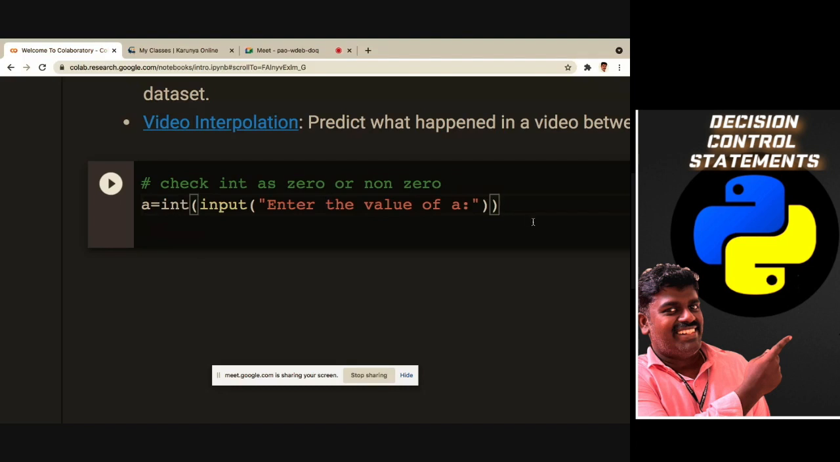I told you already in the previous classes itself. So this one you have to remember. For the input statement, every time you have to give the type conversion, based on what kind of input you are going to get.